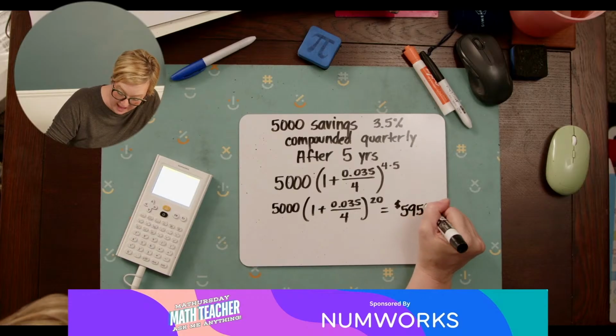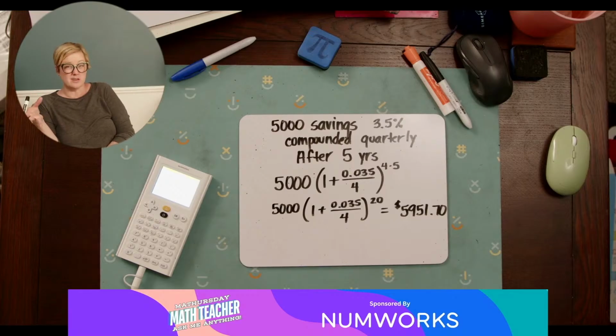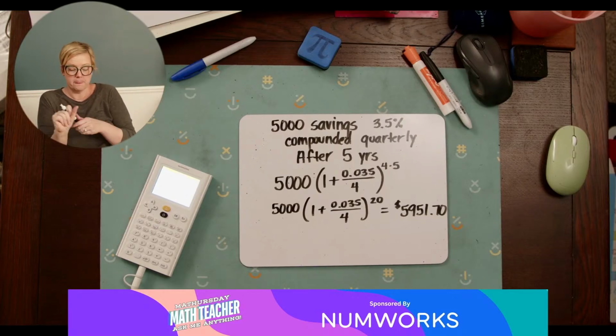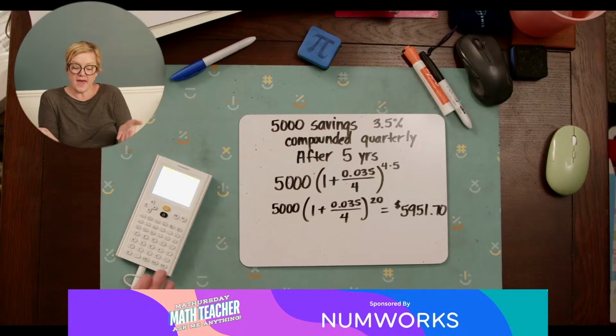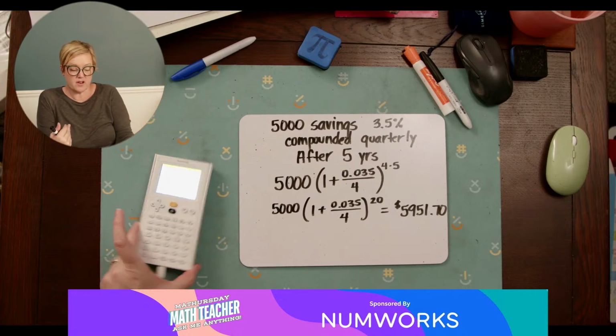So after 5 years, that's a good savings account. After 5 years, you've made almost $1,000 just in interest alone. So that is compound interest. That's exponential growth, exponential decay, all of those good things.